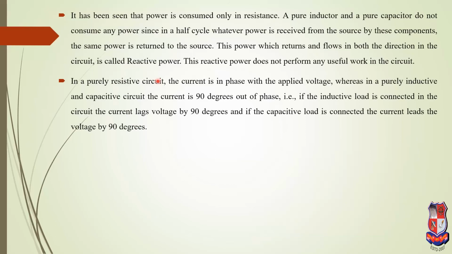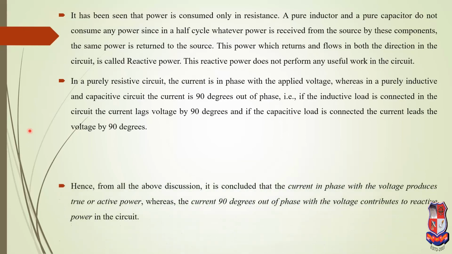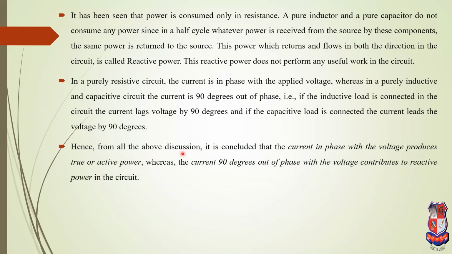Only for the resistive circuit are voltage and current in phase, but whenever the load is L or C, at that time the current lags or leads with respect to the voltage, depending on the inductance and capacitor. Hence, from the above discussion, it is concluded that current in phase with the voltage produces true power. That means the resistive circuit produces active, true power, whereas when the current is 90° out of phase, that means current leads or lags the voltage by 90°,